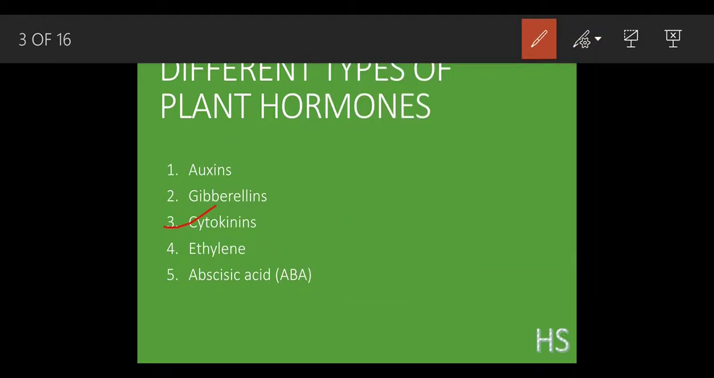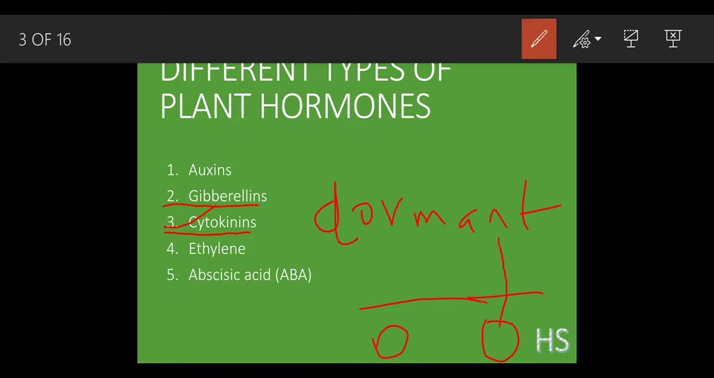Cytokinins, as I already said, also help in initiating the breaking of seed dormancy. What do you mean by a dormant condition? Dormant means inactive condition. The function of cytokinins and gibberellins in breaking dormancy is similar. Suppose this is a seed. After a few days, there would be a shoot system and root system growing from this. This is breaking of seed dormancy and promoting the germination process.